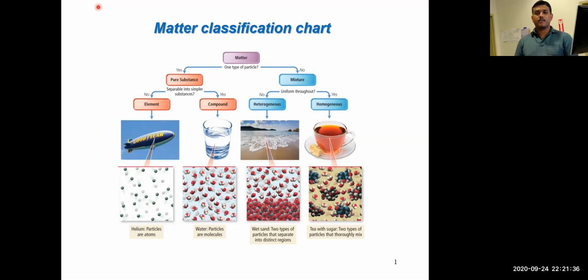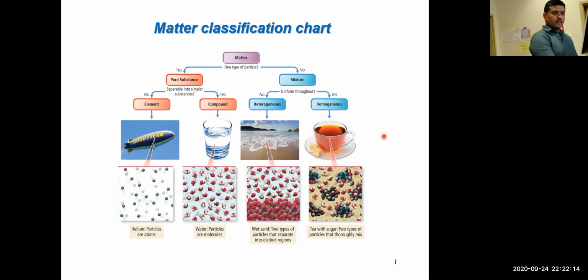In general, matter can be classified into two broad categories: a substance and a mixture. You can further categorize a substance into two different types, such as an element or compound, or a mixture again into two different categories of heterogeneous and homogeneous. In the next slide I'm going to give you the detailed definition of how to differentiate one from another, but let's just follow this flow chart and see if we can clearly distinguish one type of matter from another. Again, matter is anything that occupies mass and volume.